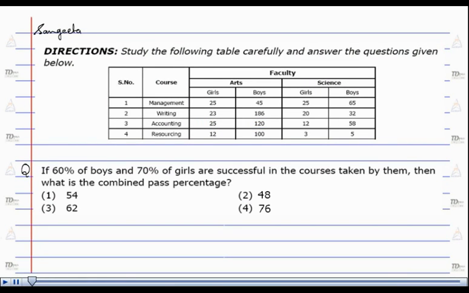Hello, I am Sangeeta. The direction for the question is, study the following table carefully and answer the question given below. The question is, if 60% of boys and 70% of girls are successful in the course taken by them, then what is the combined pass percentage?